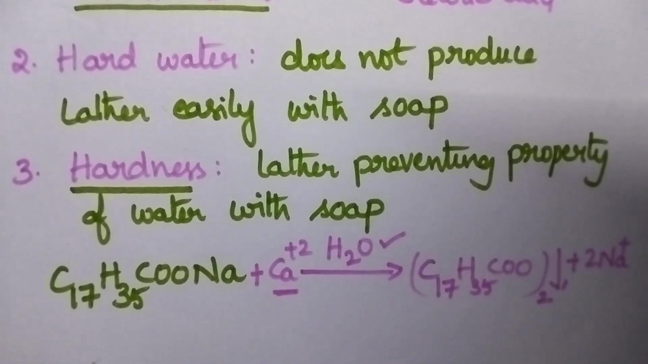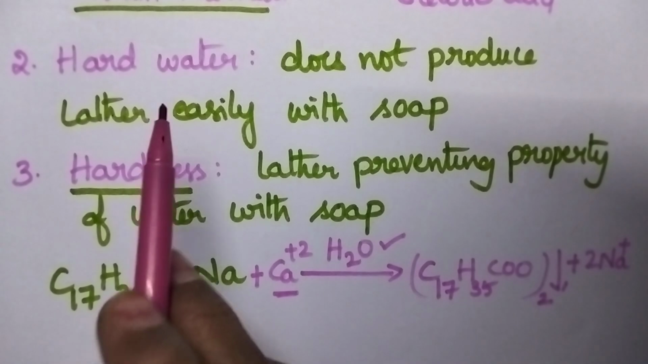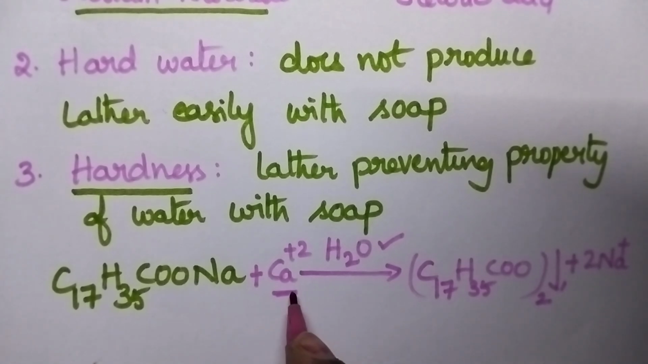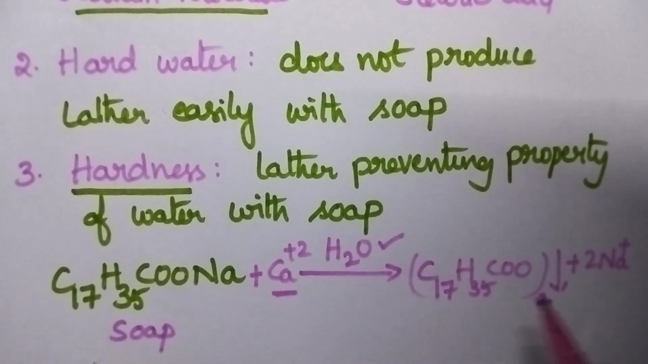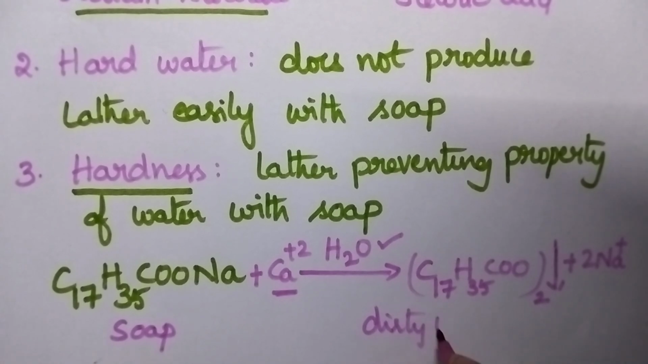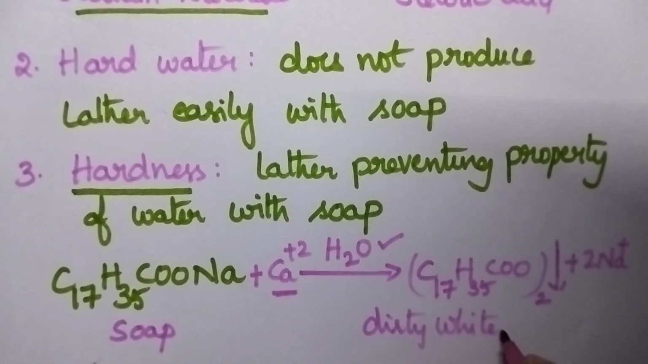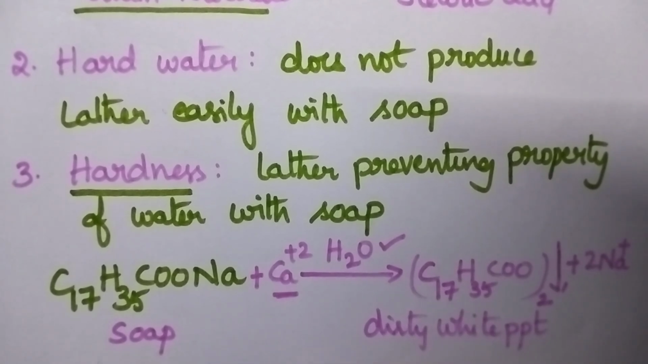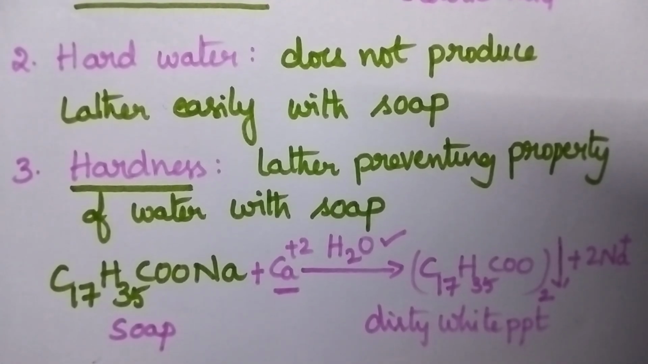So whenever hard water is mixed with soap, initially the calcium, magnesium salts present in water reacts with the soap and then it results in the formation of dirty white precipitate. That's why hard water does not produce lather easily on mixing with soap solution.